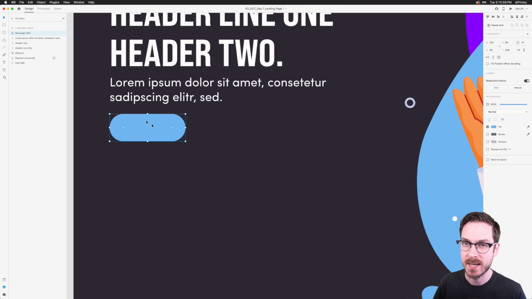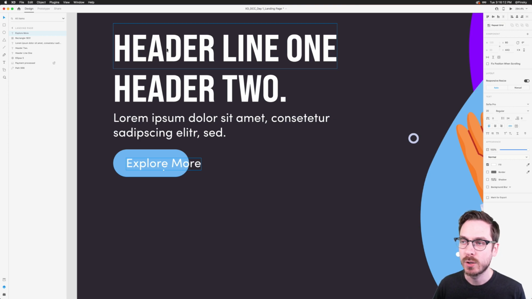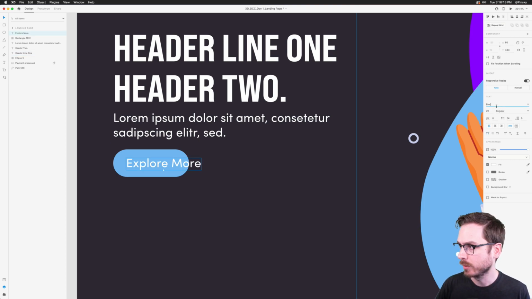So we've got this button right here. And we may want a CTA copy. So let's go for, let's say, explore more, for example. And for these buttons, maybe we could potentially go back to the Babis font, right? So what I can do, we'll see how that looks.